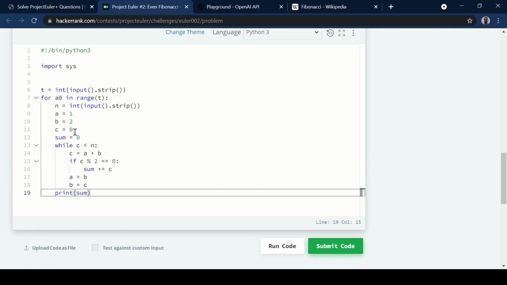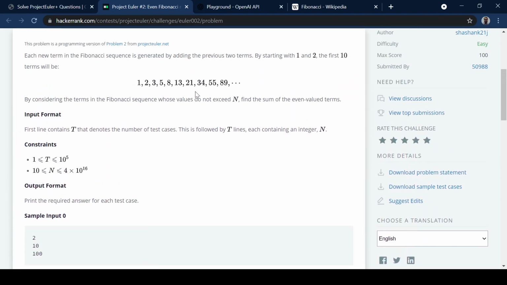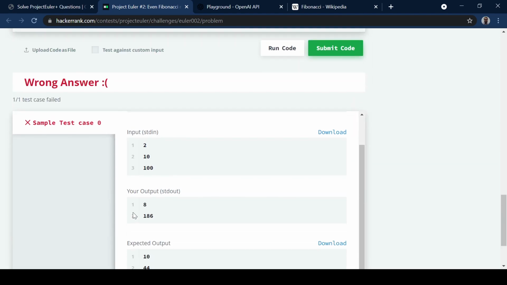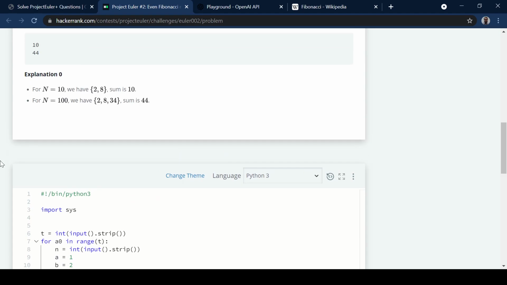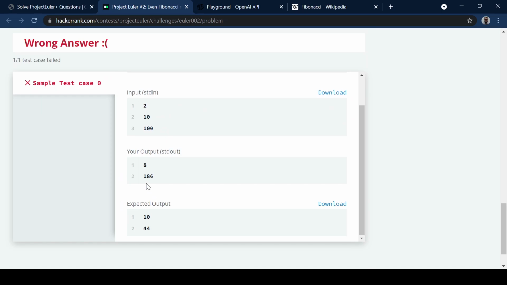And it's also having problems at the beginning of the sequence because it says a equals 1, b is 2, and c is 0. So the first value of c is going to be 3, but actually 2 is an even number, and 2 is going to be less than n almost all of the time. So we need to include that too, whereas actually c is never equal to 2, and so that's not getting added on. So this is why this first one is 8, because rather than getting 2 and 8, we only have just the 8. So that explains why this is only 8, and that explains why this is, it's missing the 2, so it should be 188, and then that's 144 greater than 44. So we're adding on the 144 we shouldn't be, and we're missing the 2.